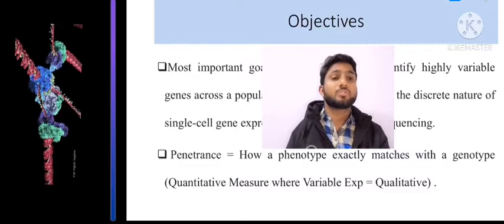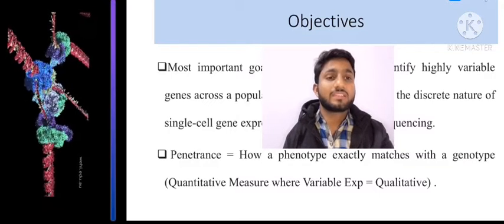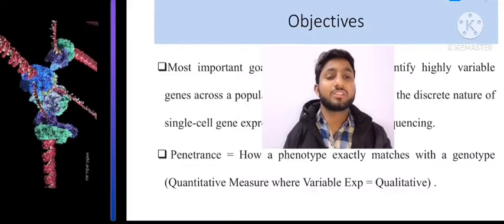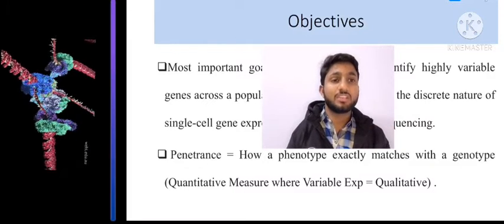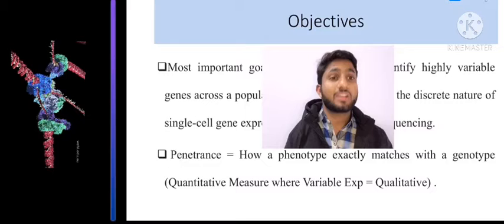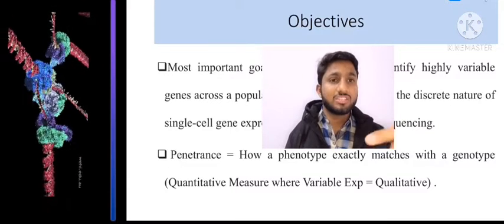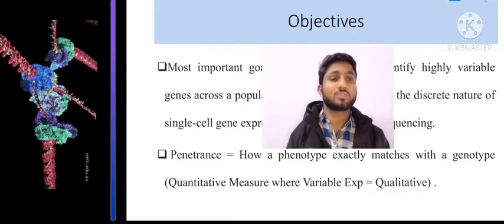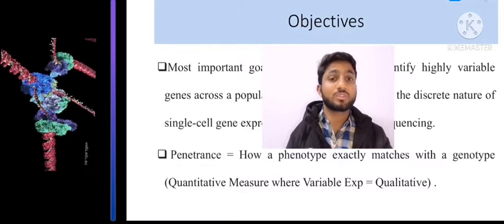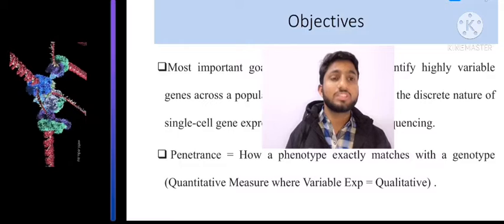Okay, so it's also known as the quantitative measurement of the genotypic effects into the phenotypic effects. This means penetrance. If we say there is a gene, when it is completely expressed, all of its bases will be expressed and it will produce the phenotypic effects through its proteins.